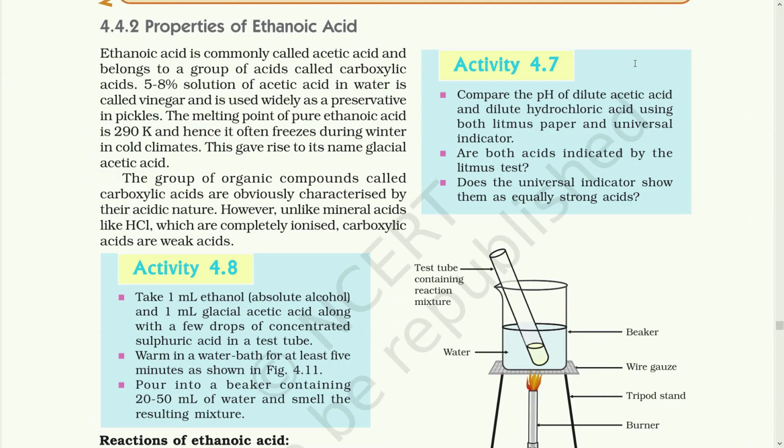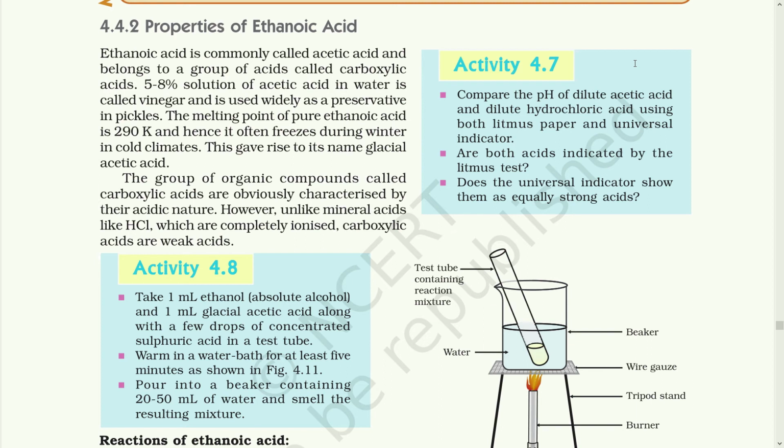The second substance we are going to study is ethanoic acid. Ethanoic acid is commonly called acetic acid and belongs to a group of acids called carboxylic acids. A 5 to 8% solution of acetic acid in water is called vinegar and is widely used as a preservative in pickles.